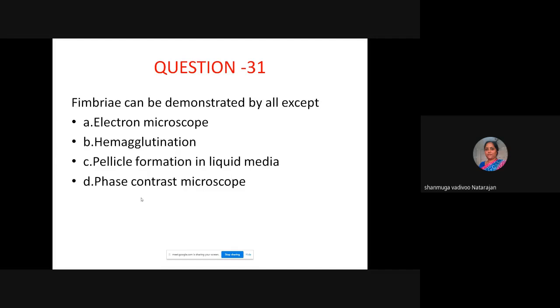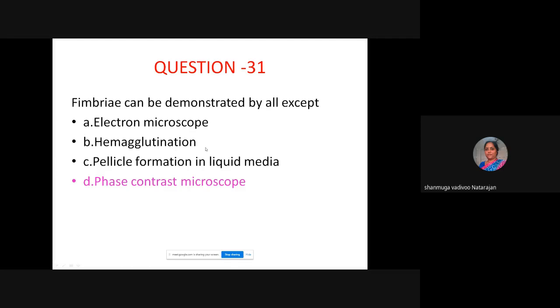So these are all the chapters in the first two, like morphology, physiology. So Fimbriae cannot be demonstrated by phase contrast. You'll have to go for electron microscope or hemagglutination.